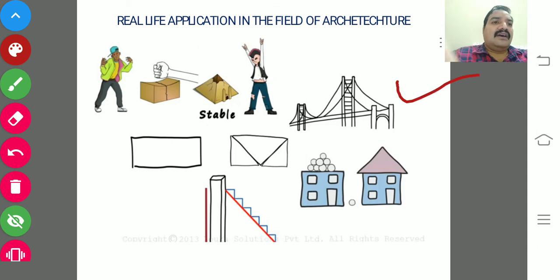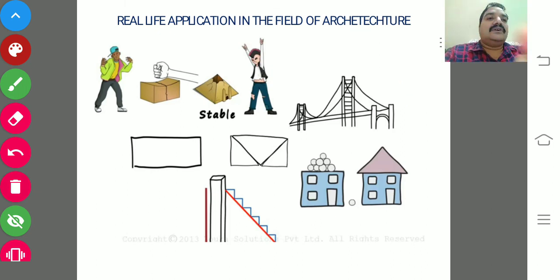The bridges have the capability to carry heavy traffic vehicles, to resist the force of gravity, and they have to bear the load of the traffic vehicles. So that's why most of the bridges are designed with triangular shapes.